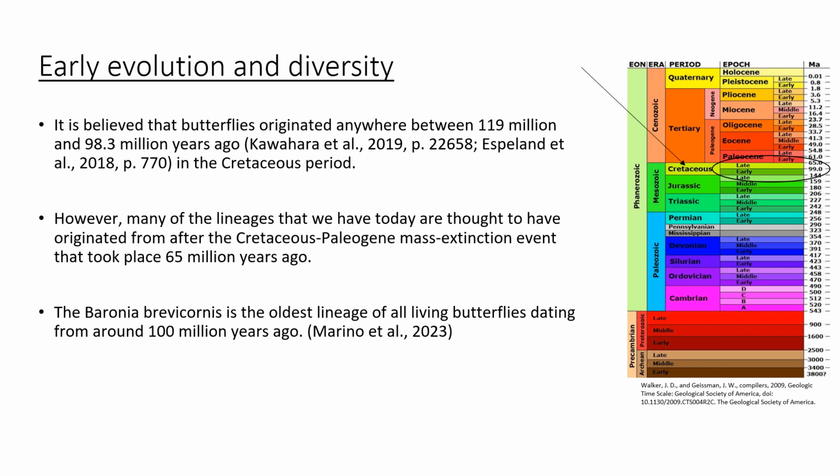The Baryonia brevicornis is the oldest lineage of all living butterflies, dating from around 100 million years ago. It is a sister family to all swallowtail butterflies, which exist as a family Papilionidae on the phylogenetic tree. It is argued to have even potentially survived the Cretaceous-Paleogene mass extinction. The Baryonia brevicornis is thought to have diverged between 55 and 75 million years ago from its lineage and remained relatively unchanged for the next 80 to 90 million years.